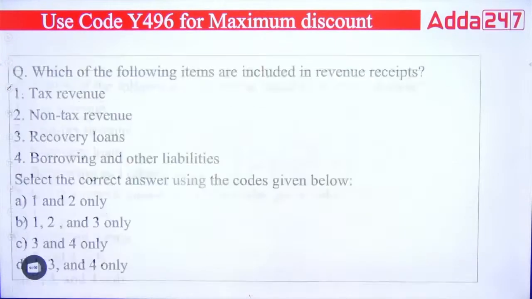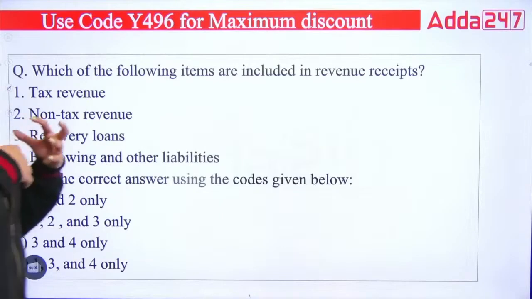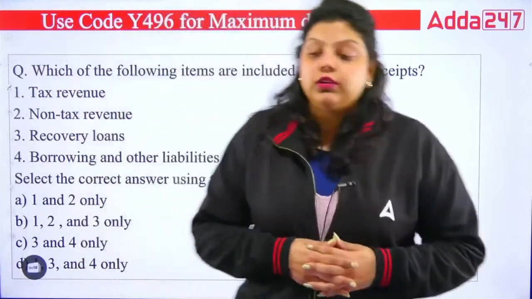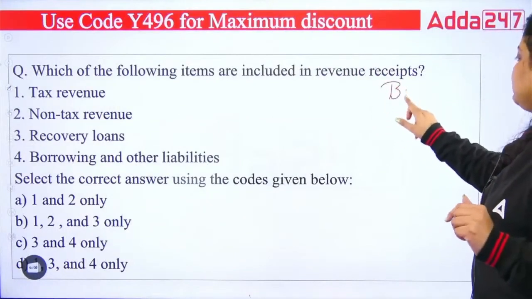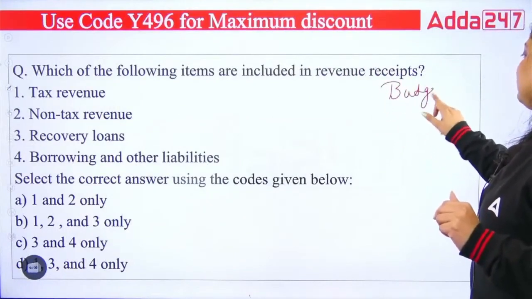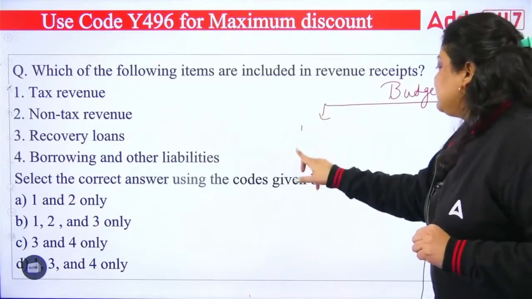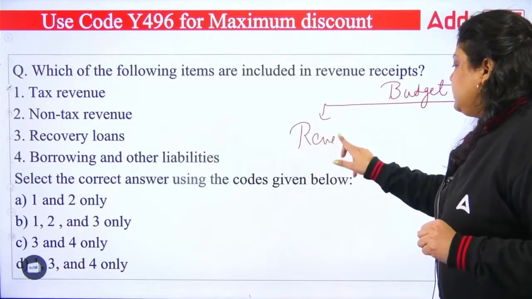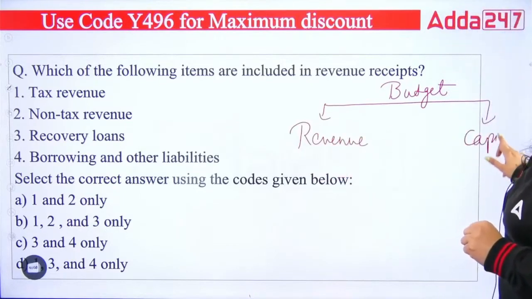Next question we have, which of the following items are included in revenue receipts? Before going through the revenue receipts, let's understand the basics here. The budget has two components. The first component of budget is revenue budget, and the second component of budget is capital budget.